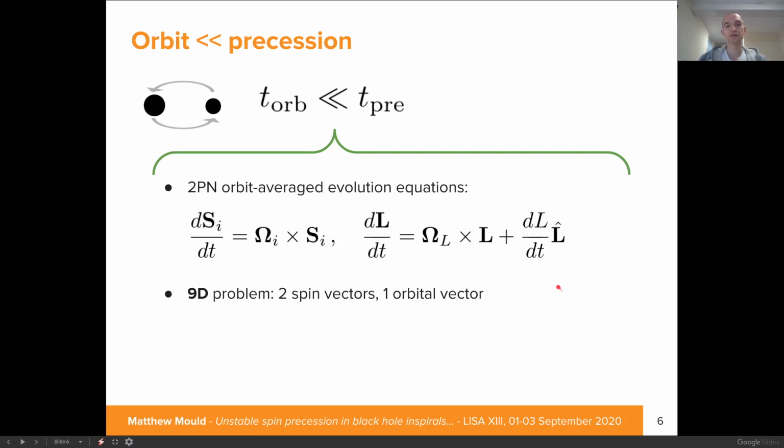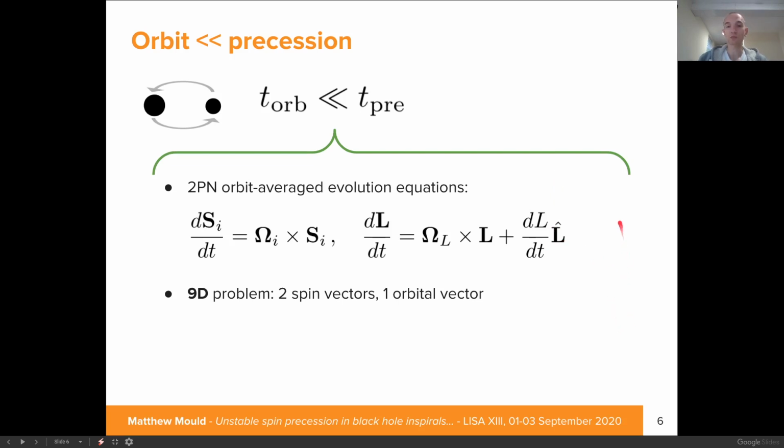This first inequality, namely that the orbital cycles occur much more quickly than the precessional cycles, is at the very foundation of the post-Newtonian framework, and from it we can produce the orbit-averaged spin precession equations.